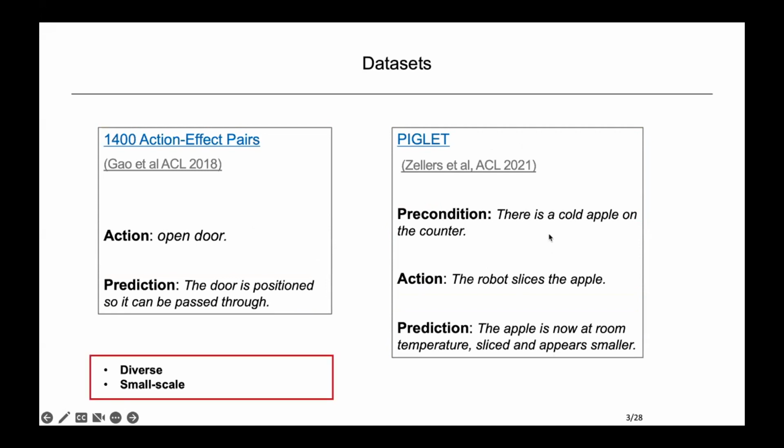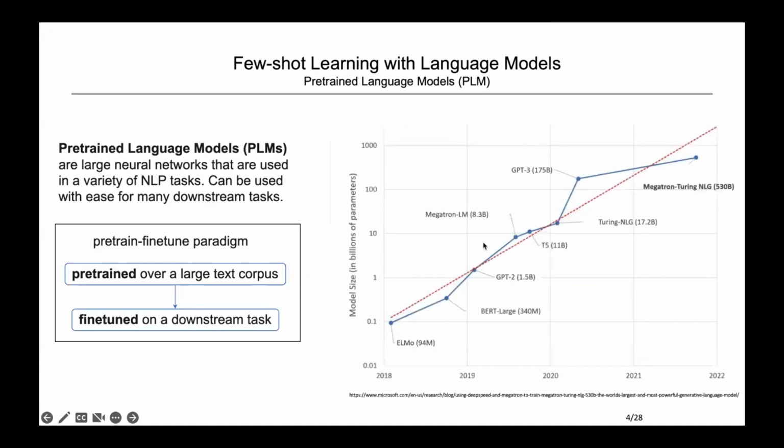The primary problem is figuring out how to use diverse small-scale datasets. Our method is based on large-scale pre-trained language models, or PLMs. These are large neural networks that have been used in a variety of natural language processing tasks. They operate under the pre-train and fine-tune paradigm. The models are first pre-trained over a large text corpus, for example Wikidata, which supplies the model with basic understanding capabilities that can easily be used for many downstream tasks by fine-tuning on a downstream dataset.